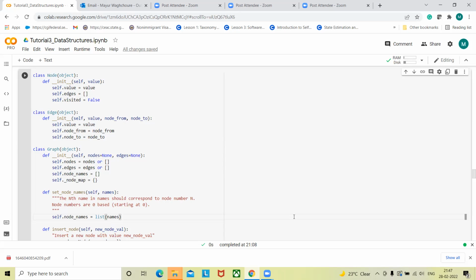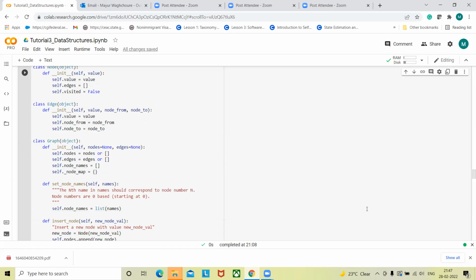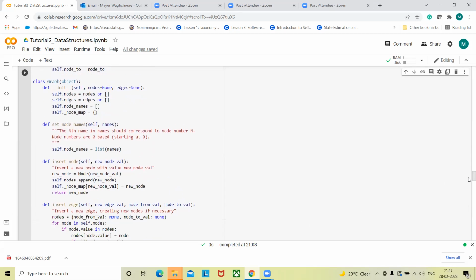First, you use this get names method, and using that method you can take in the names of all the nodes. Second, there is a method to insert a node. Basically, I'm creating an instance of class node with a certain value, and that new node will be stored and appended to this node variable.